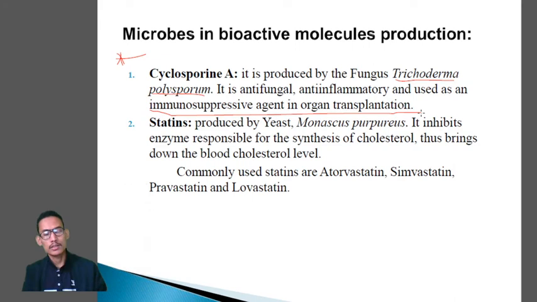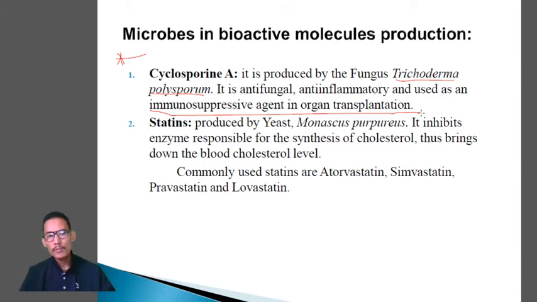What do you mean by immunosuppressive agent? To decrease the immune system strength, because when we go for organ transplantation, we have to just make the immune system weak. Why?